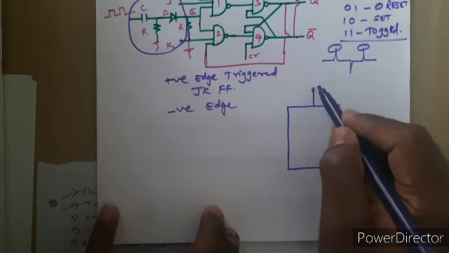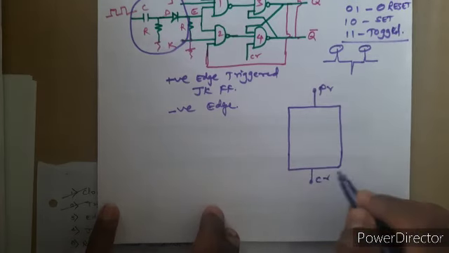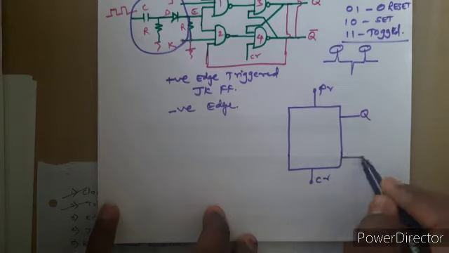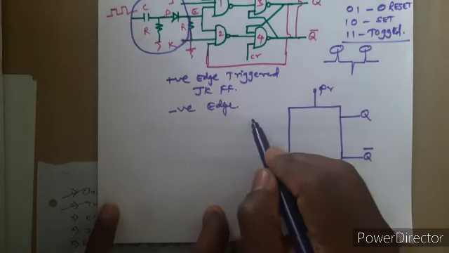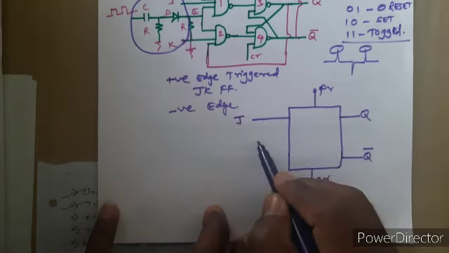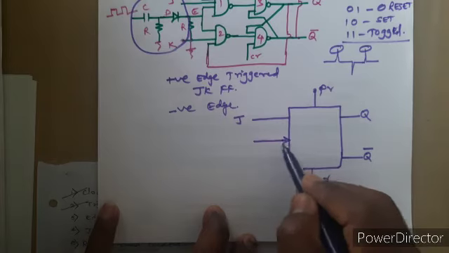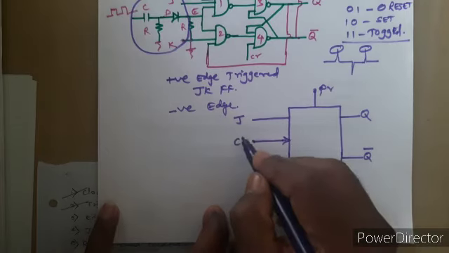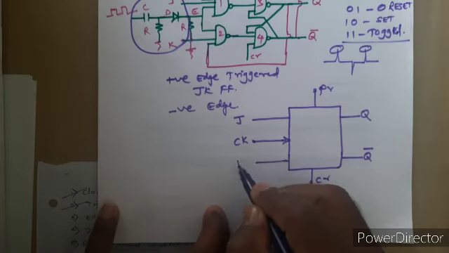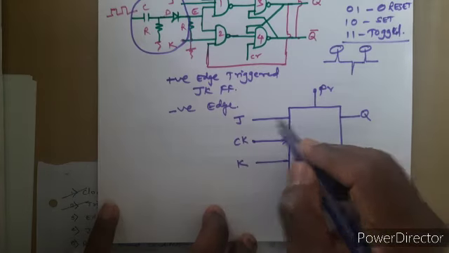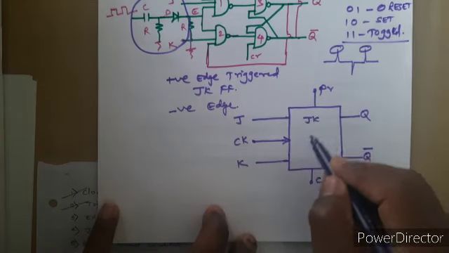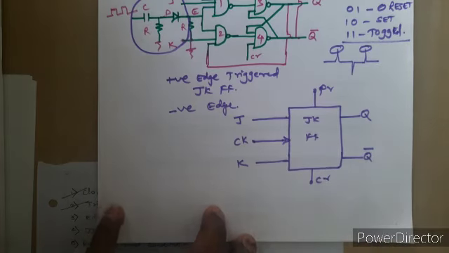This is our preset, this is clear, Q bar, this is J, this is the clock input CK, this is K. So this is the JK flip flop.